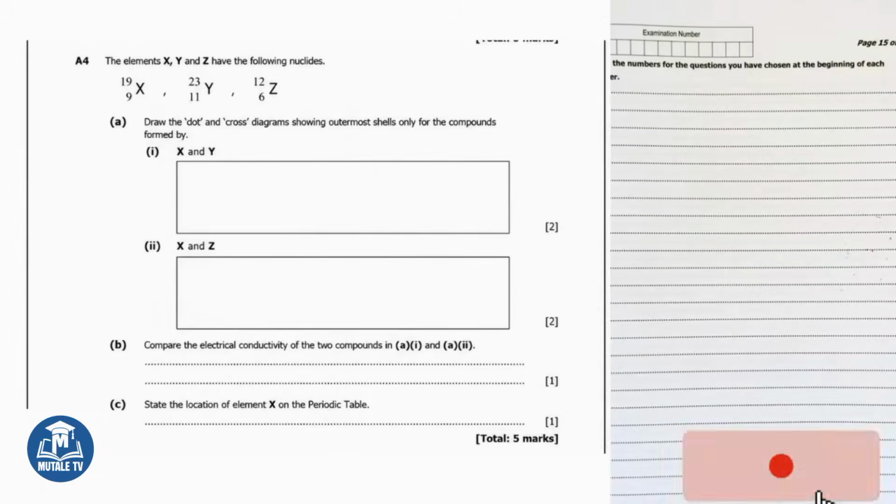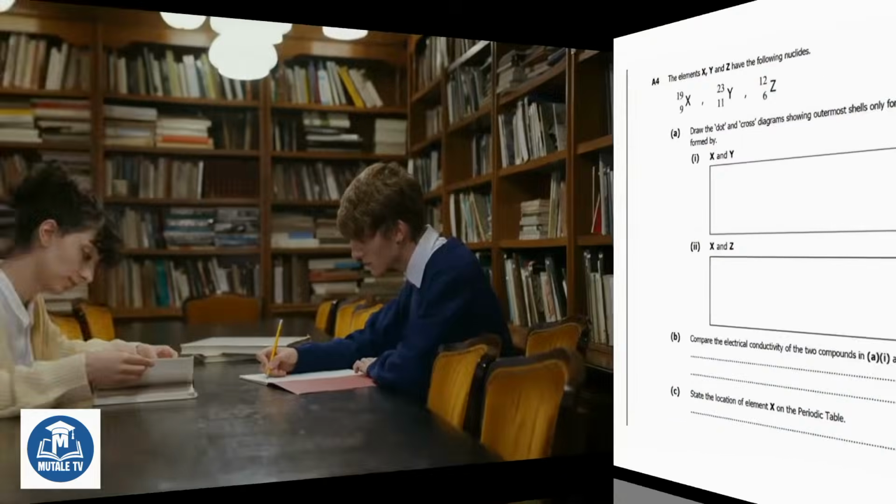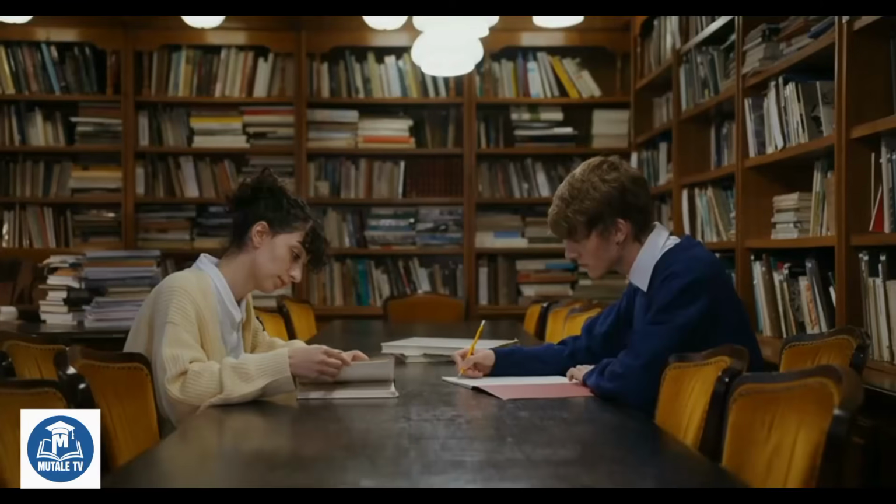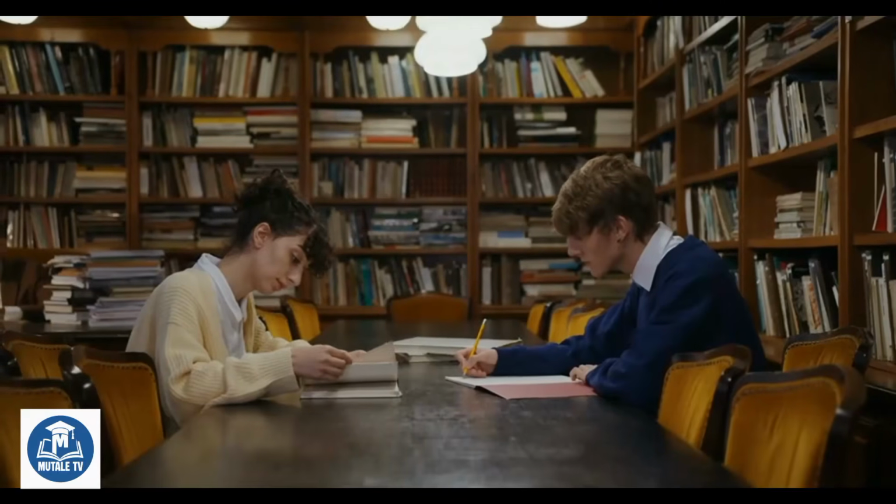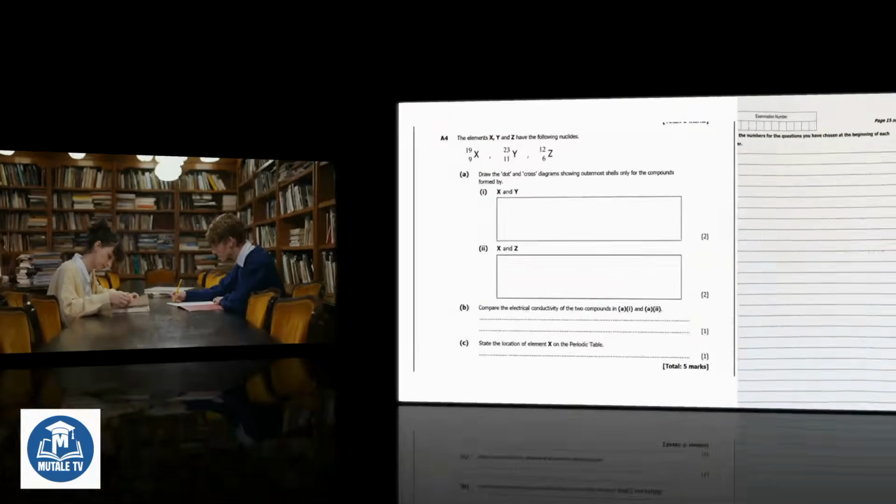Let us look at question A4. It reads, the elements X, Y, and Z have the following nuclides. X has atomic number 9 and mass number 19. Y has atomic number 11 and mass number 23. Z has atomic number 6 and mass number 12. Now since this is a revision video, let me first identify each element before we answer the questions.